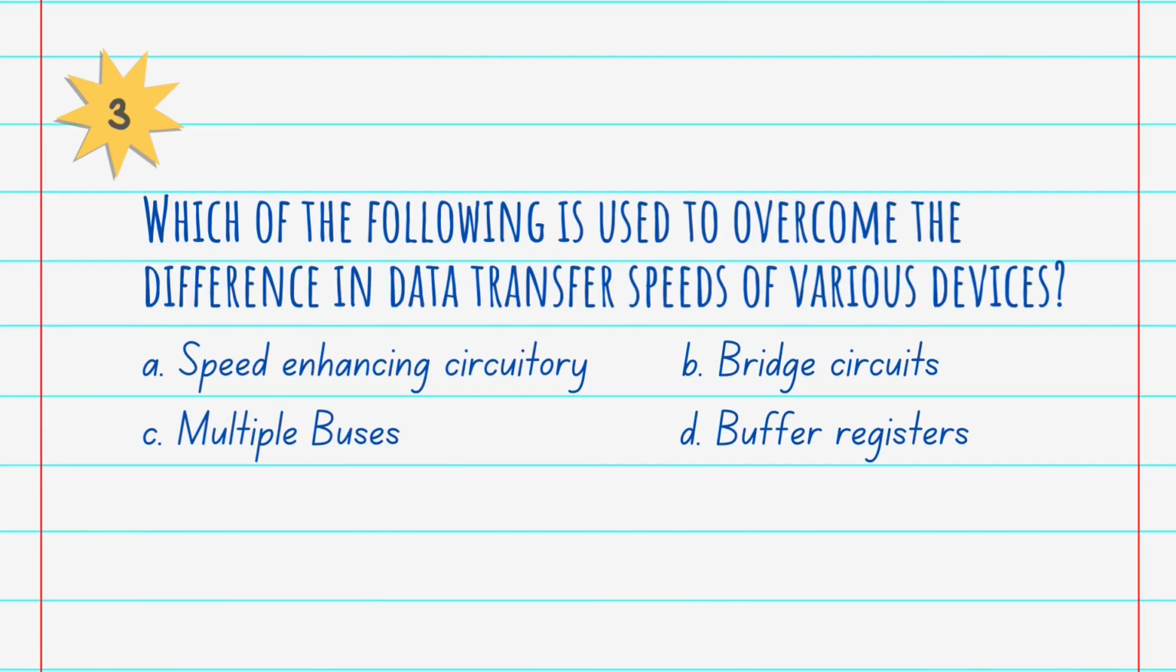Question number 3. Which of the following is used to overcome the difference in data transfer speed of various devices? A. Speed enhancing circuitry, B. Bridge circuit, C. Multiple buses, D. Buffer register. And the answer is D. Buffer register. By using the buffer register, the processor sends the data to the input-output device at the processor speed and the data gets stored in the buffer. After that, data gets sent to or from the buffer to the devices at the device speed.